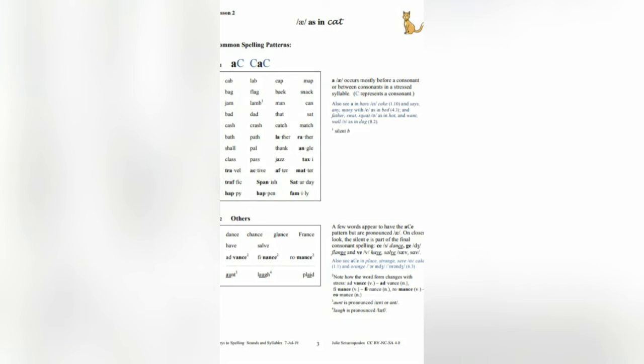The second explanation is short A. A occurs mostly before a consonant or between consonants in a stressed syllable. For example, like travel and active.